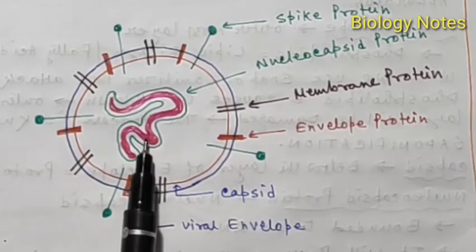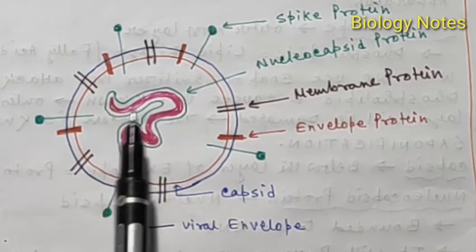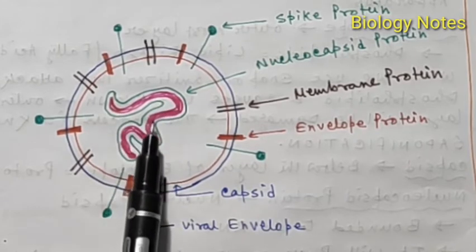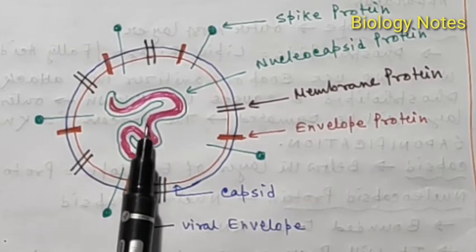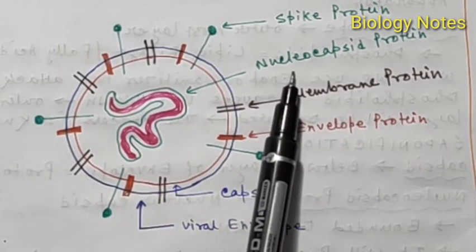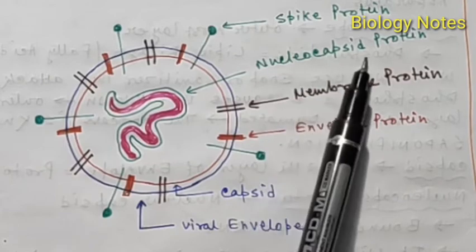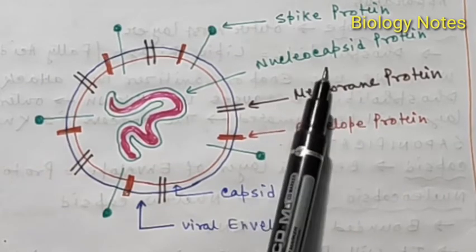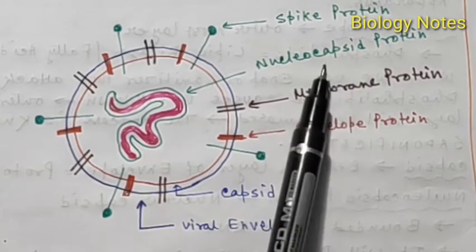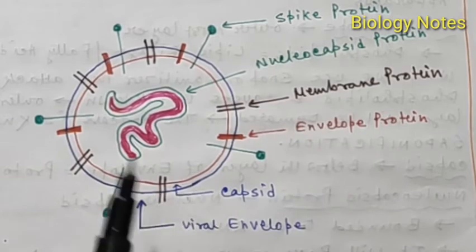Here you can see the single stranded RNA, which is the genetic material of the coronavirus. It is large, huge and very flexible, and just outside of this single stranded RNA there is a protein coat known as the nucleocapsid protein. Apart from the nucleocapsid protein there are three other types of protein.